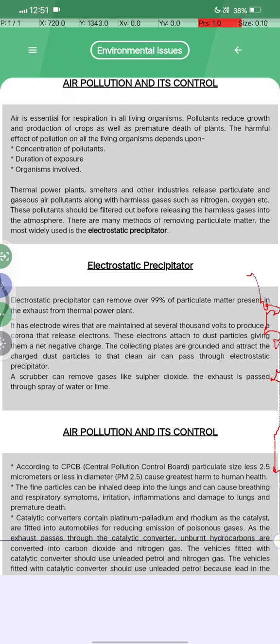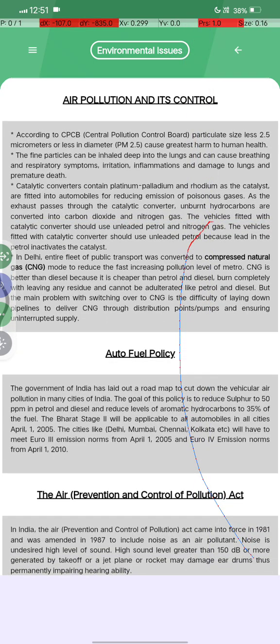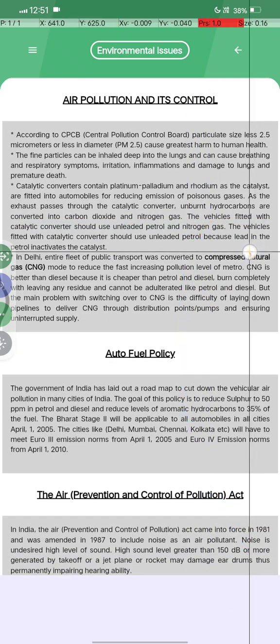As the exhaust passes through the catalytic converter, unburnt hydrocarbons are converted into carbon dioxide and water, and nitric oxide into nitrogen gas. The vehicles fitted with a catalytic converter must use unleaded petrol, because lead in the petrol inactivates the catalyst.